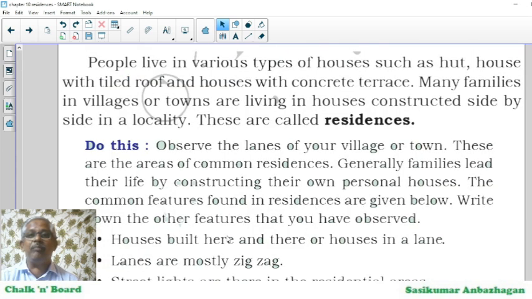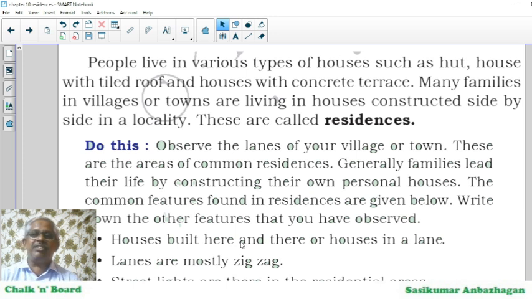Let me go further. People live in various types of houses such as hut, house with tiled roof, and houses with concrete terrace. Many families in villages or towns are living in houses constructed side by side in a locality, and these are called residences.